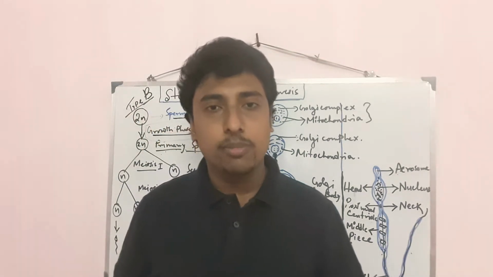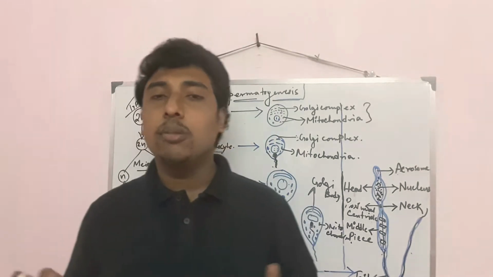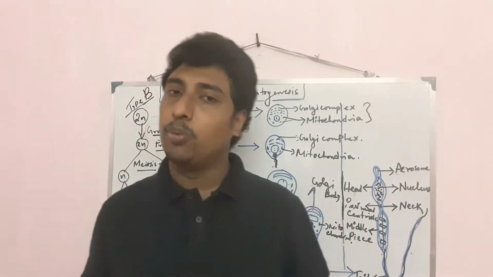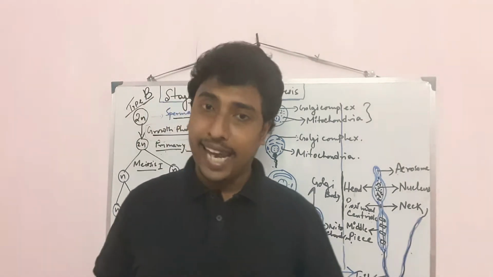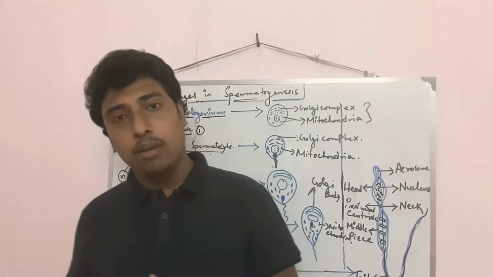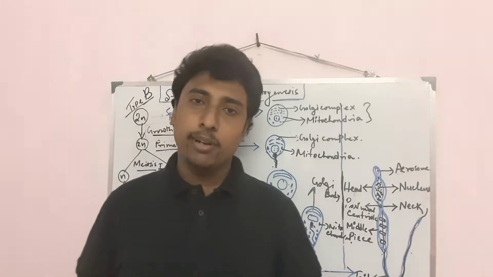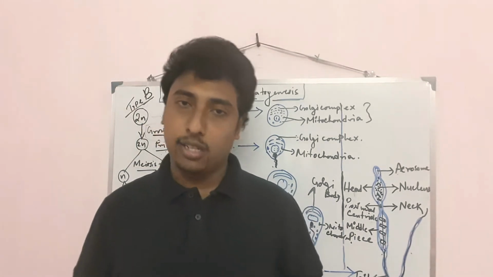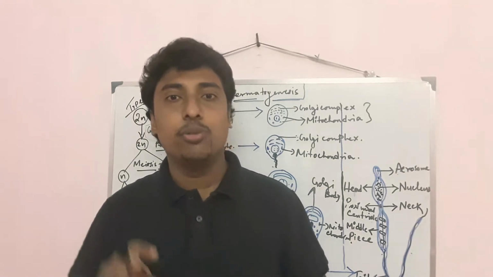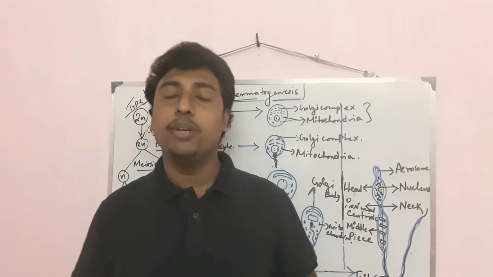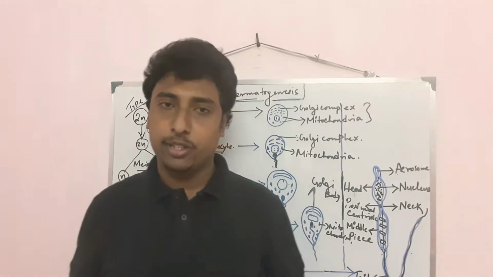Spermatogenesis means production of sperm, and production of sperm means sperm produced in the male body. It is very much important for fertilizing the egg. The location of spermatogenesis is in the seminiferous tubules in the testes. So in our testes there are seminiferous tubules, and within the seminiferous tubules there will be spermatogenesis.